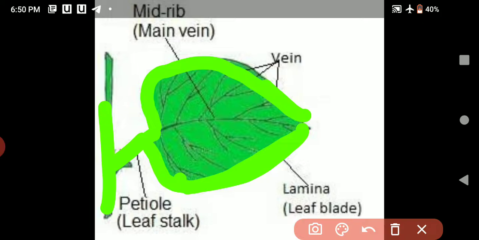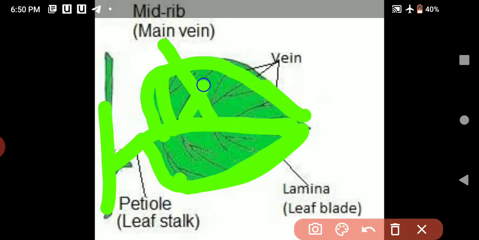Now see this one. This is called main vein or midrib, the vein in the center of a leaf. See this one. The center of a leaf is called midrib or main vein. And see these are veins. Thin lines on the surface of a leaf are veins.